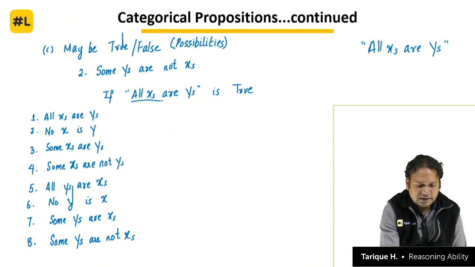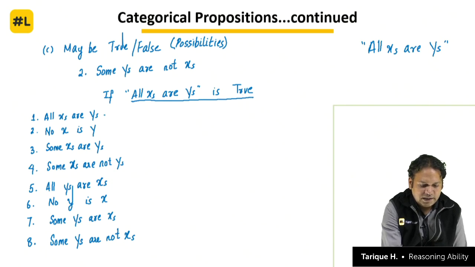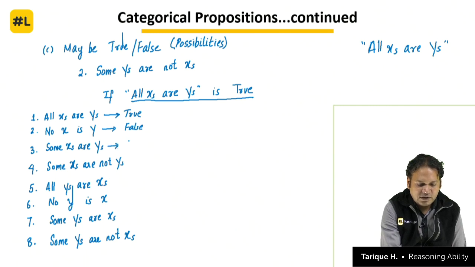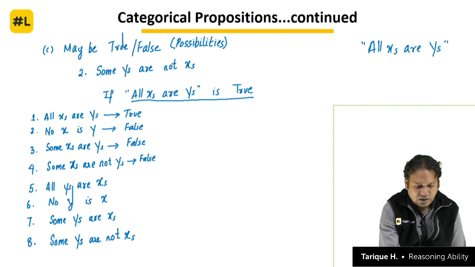So if all x's are y's is true, then this statement will definitely be true because that is the statement itself. No x is y will definitely be false, as we have seen earlier. Some x's are y's will be false. One by one, we have discussed this earlier also. Some x's are not y's is false. All y's are x's is uncertain, so that comes under possibility. No y is x is false.